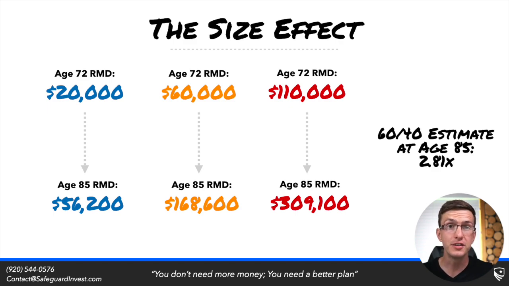That's a completely different situation than if you start out with a $110,000 RMD at age 72. In terms of the liability it would be to your retirement, as it would push you into different tax hurdles, push you into higher and higher tax brackets, we're in a completely different ballgame. At age 85, if you were trying to deal with minimizing these RMDs, it would be much more difficult the larger those RMDs are versus the smaller those RMDs are. And so this really puts an emphasis on minimizing RMDs before they start.